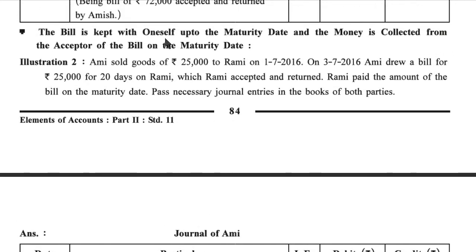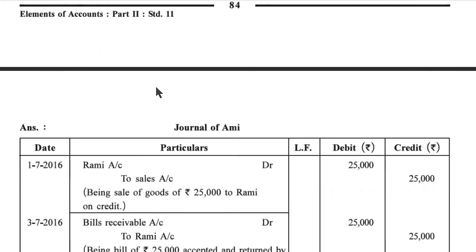The bill is kept with oneself up to the maturity date and money is collected from the acceptor of the bill on maturity date. Illustration number 2. Ami sold goods of rupees 25,000 to Rami on 1st July 2016. On 3rd July 2016, Ami drew a bill for rupees 25,000 for 20 days on Rami, which Rami accepted and returned. Rami paid the amount of the bill on maturity date. Pass necessary journal entries in the books of both the parties.